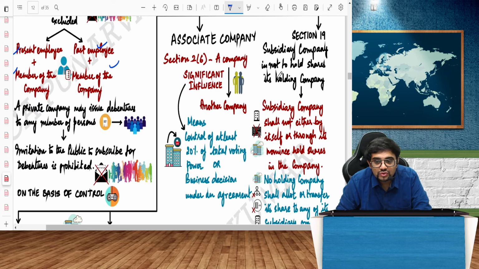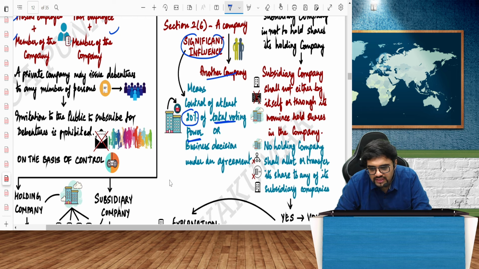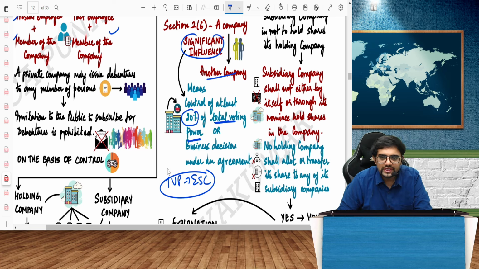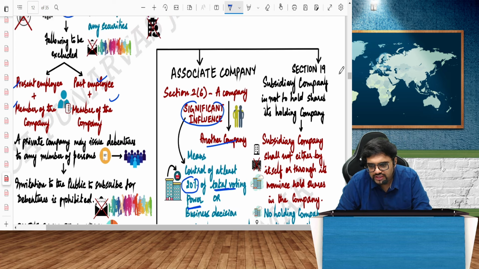Associate company, section 2 clause 6, means a company which has significant influence over the other company. What is significant influence? Minimum 20% of total voting power. TVP is nothing but equity share capital. Total voting power. That is called an associate company.